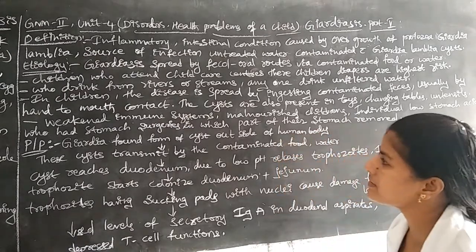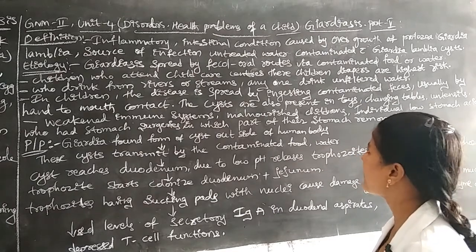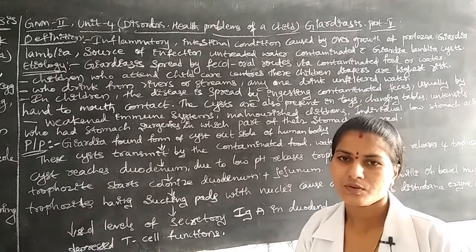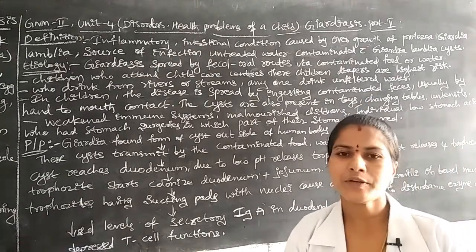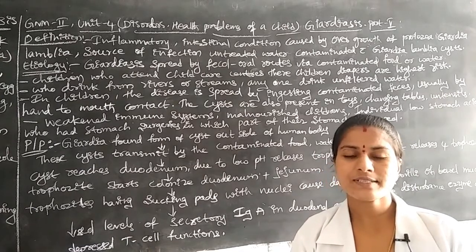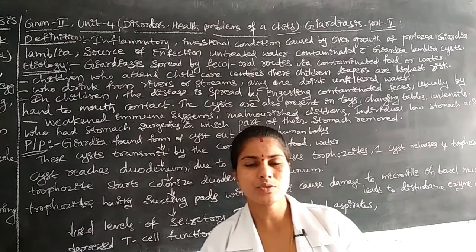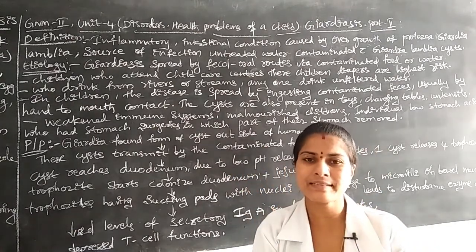Sometimes the disease spreads by ingestion of contaminated feces, usually by hand-to-mouth contact. Once they defecate, they are not following hygienic practices.